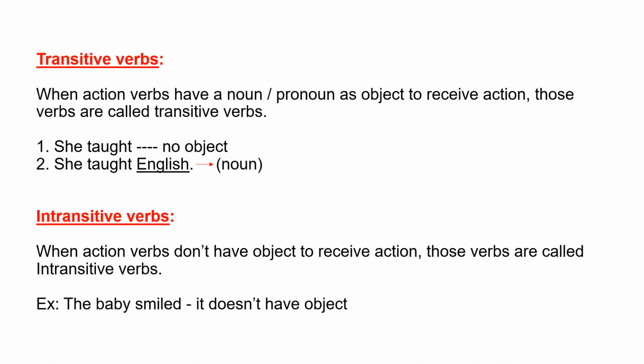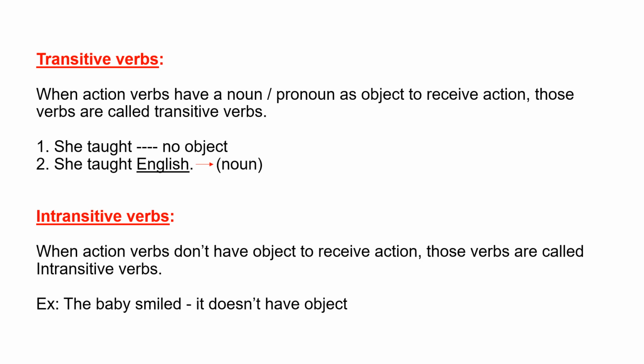Transitive verbs. When action verbs have a noun or pronoun as an object to receive the action, those verbs are called transitive verbs. For example, she taught. This sentence doesn't have any object and it doesn't make sense. Look at the next example.